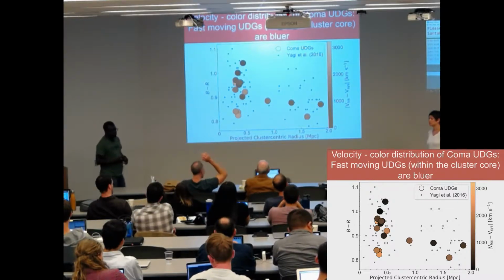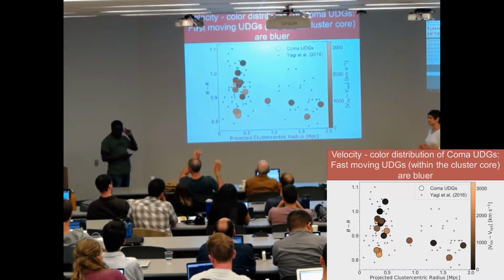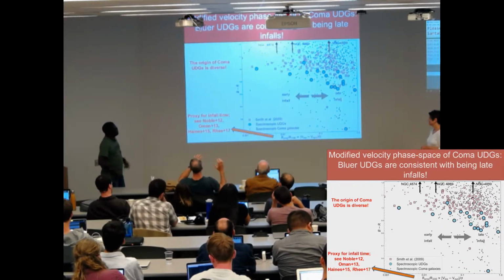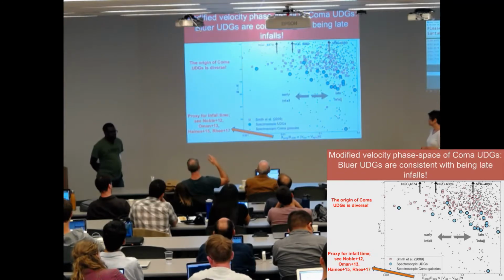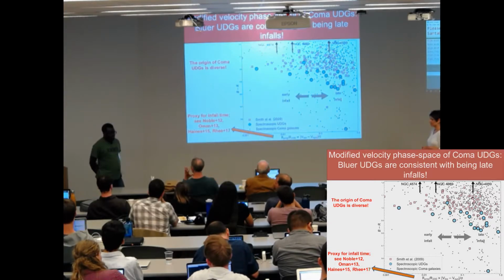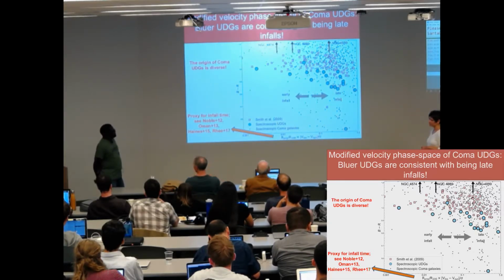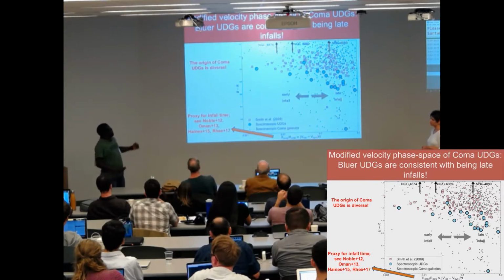Yeah. So I wanted to understand why you think it's a diverse origin, because naively it looked to me like if you've got these things that are falling in now that are already ultra diffuse, doesn't that suggest it's not environmental? I guess I was thinking in my head there's an environmental origin and there's some kind of puffing-myself-out origin. If they're falling in already puffy, doesn't that say that that's probably it, or is there something else going on? Yeah, I get what you're saying.